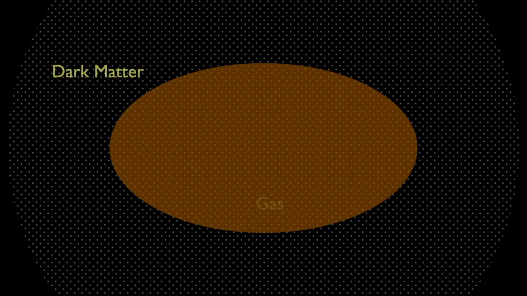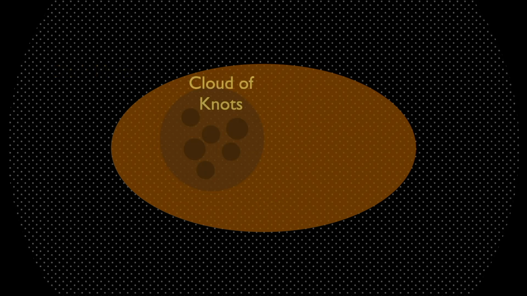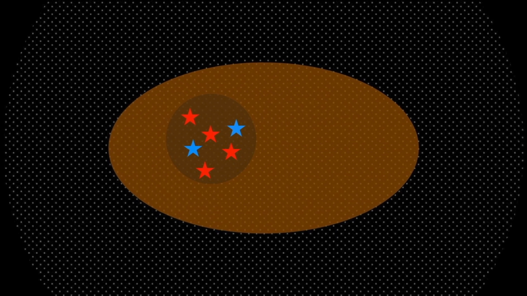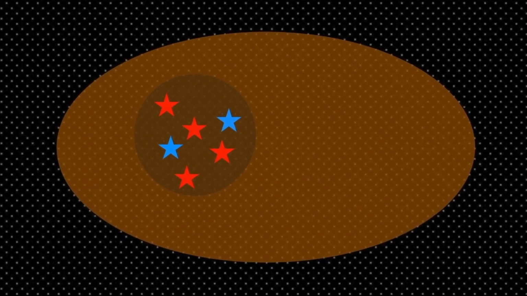The gas settled into the middle of the dark matter halo. Knots developed in the gas and became gravitationally unstable. The knots collapsed under their own weight, and the first generation of stars was born. Now the clump could be called a galaxy. Normally, many different kinds of stars are born in a generation. However, it is informative to classify them in only two ways.